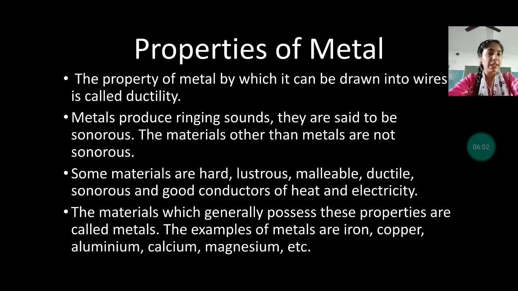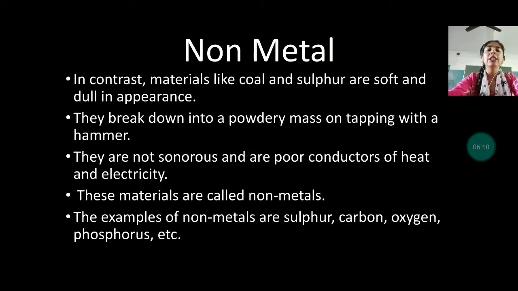The examples of metals are iron, copper, aluminium, calcium, magnesium, etc. Now let us see what non-metals are and their properties. In contrast, materials like coal and sulfur are soft and dull in appearance, whereas metals are shiny. Shiny means lustrous. Here the coal and sulfur are very soft and dull in appearance.